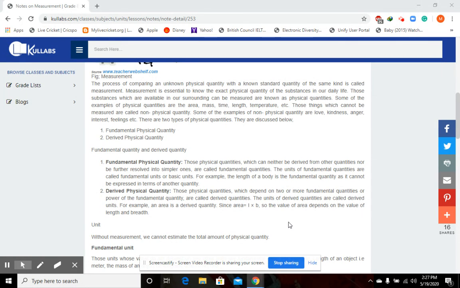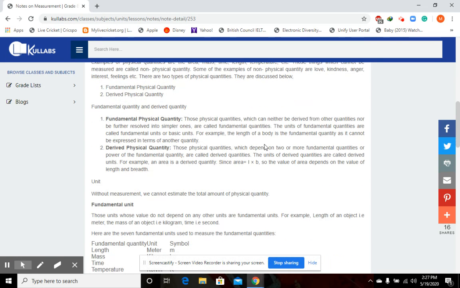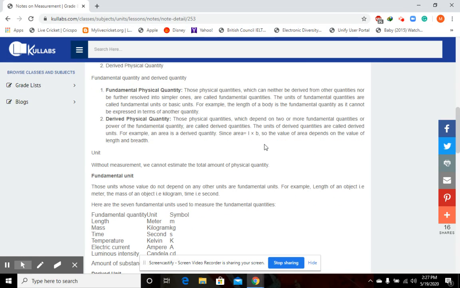Fundamental means basic, that does not depend upon other quantities. So fundamental physical quantities are those quantities that do not depend upon other physical quantities. They are the basic quantities. They are independent of other quantities. For example, length, mass, time, etc.